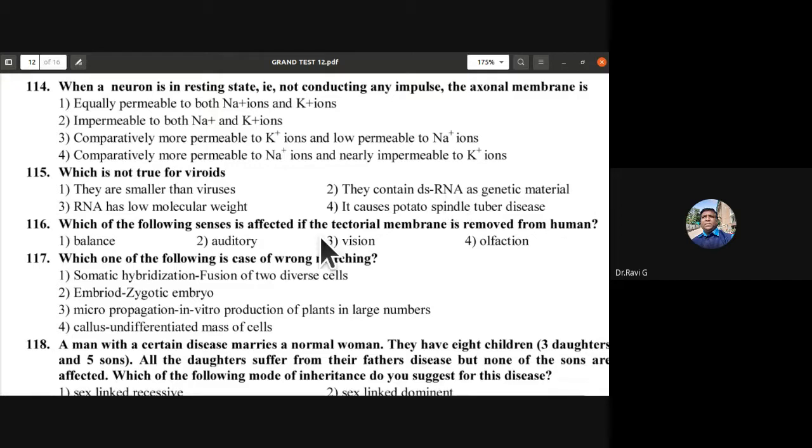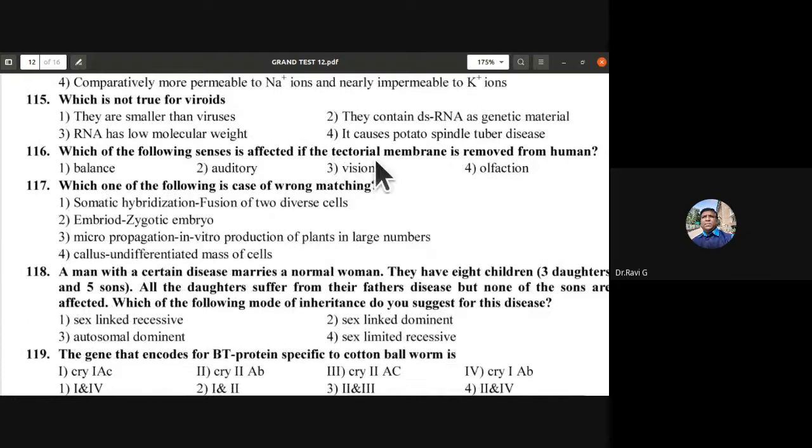116th, which of the following senses is affected if the tectorial membrane is removed from human? Auditory sense is affected if we remove the tectorial membrane. Which one of the following is a case of wrong matching? Somatic hybridization, fusion of two diverse cells, that is correct.